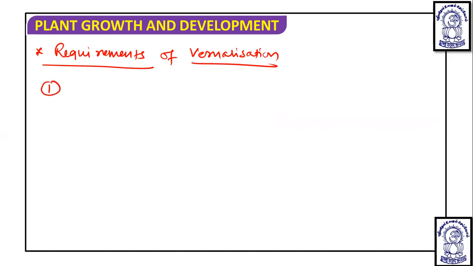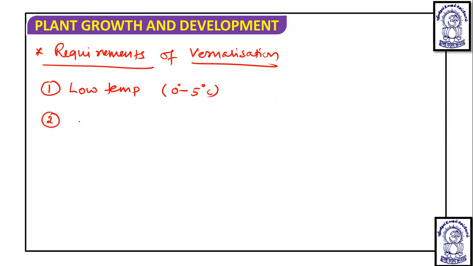So the first requirement is low temperature, and that is 0 degrees to 5 degrees Celsius. Okay, and low temperature should not be immediately followed by a very high temperature, about 40 degrees Celsius. Otherwise, it will nullify the effect of this low temperature.